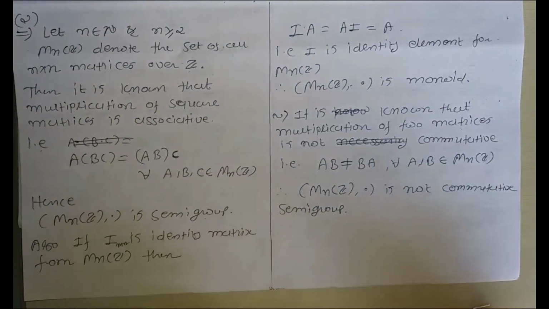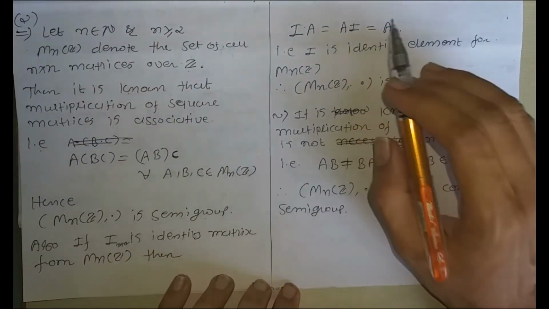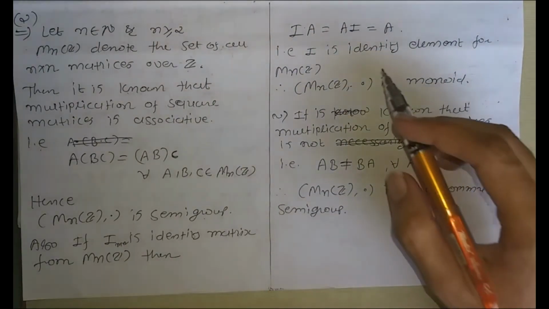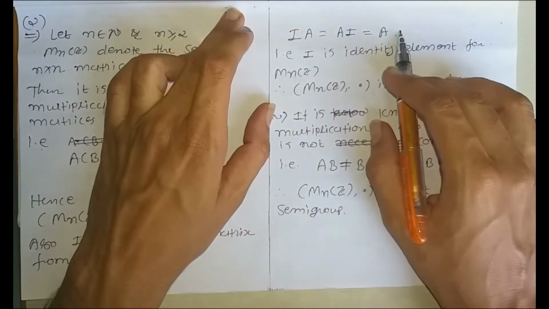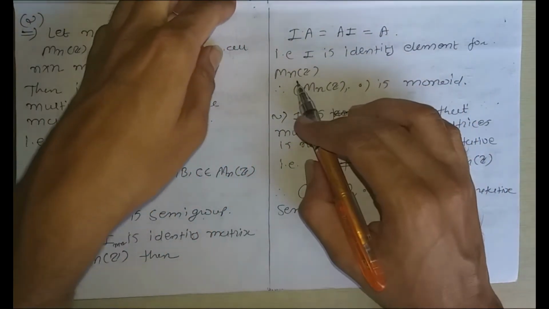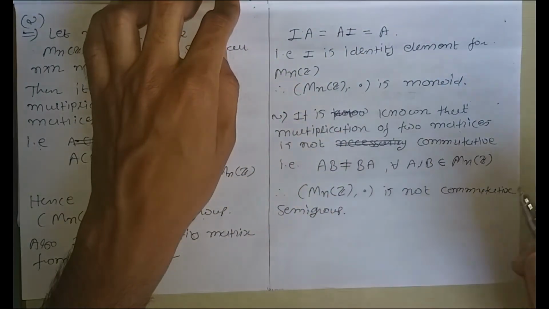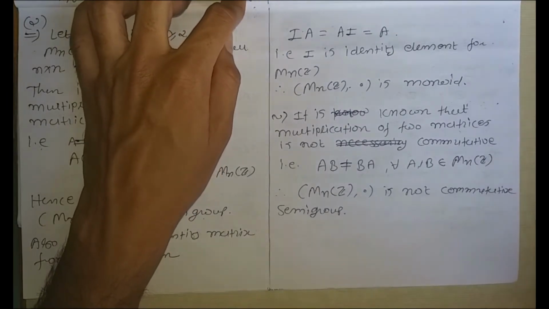We choose I as the identity element because every matrix of this set satisfies this equation: when we multiply any matrix with the identity matrix, we get the same matrix.